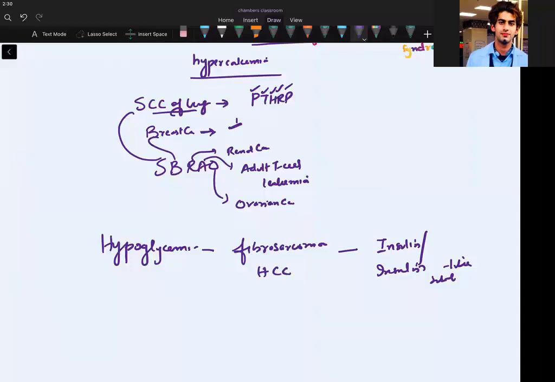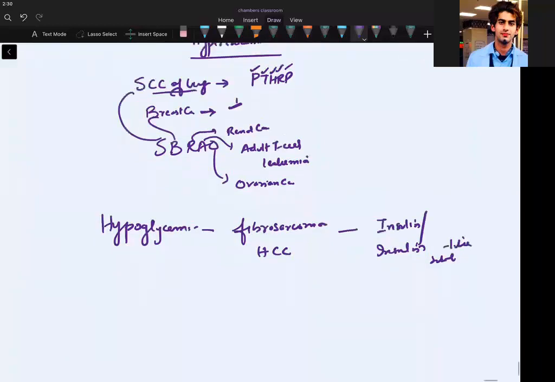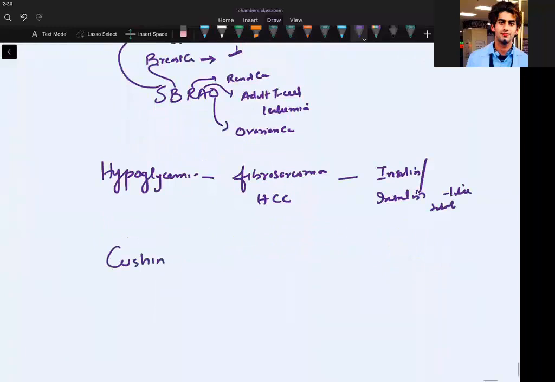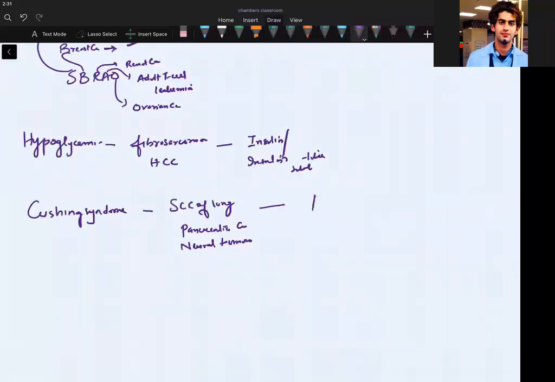Yeah. So we have tumors also causing Cushing syndrome. Cushing syndrome is a clinical endocrinopathy seen in squamous cell carcinoma of lung again, seen in pancreatic carcinoma, seen in neural tumors. It has been seen that they are producing ACTH or ACTH-like peptide.